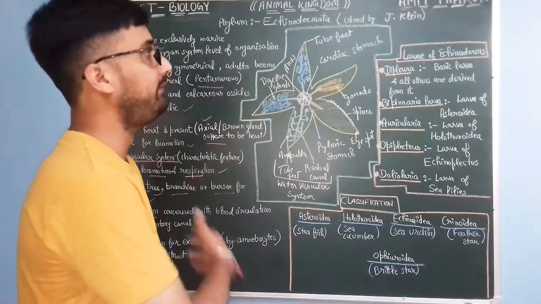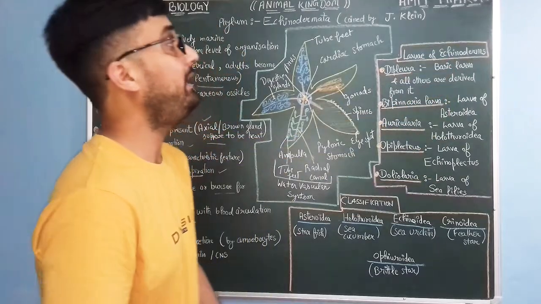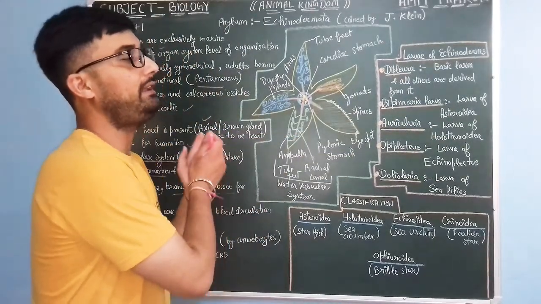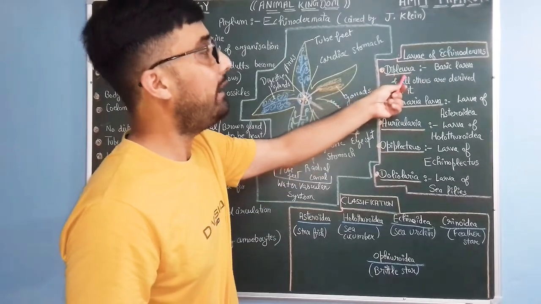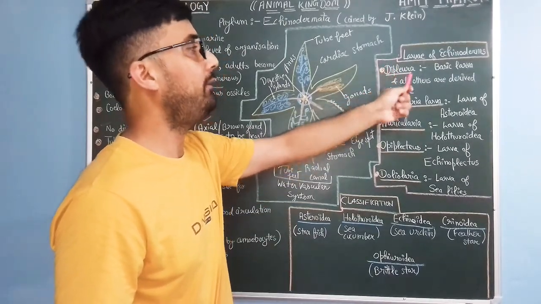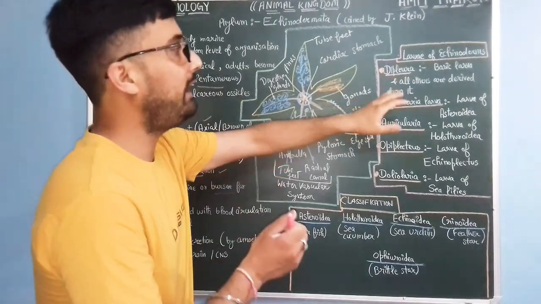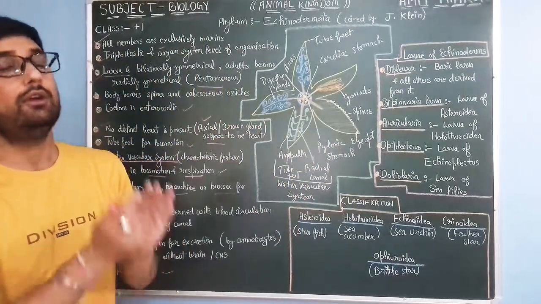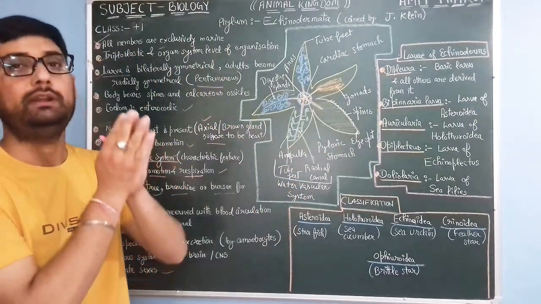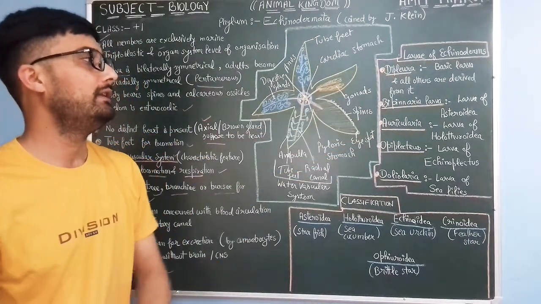They have separate sexes. These are the larvae of echinoderms, depending upon the different classes in this phylum. Dipleurula larva is very important. Dipleurula larva is the most basic larva, and from this larva all others could be derived. So all the echinoderm larvae could be derived from this basic larva, which is known as Dipleurula.